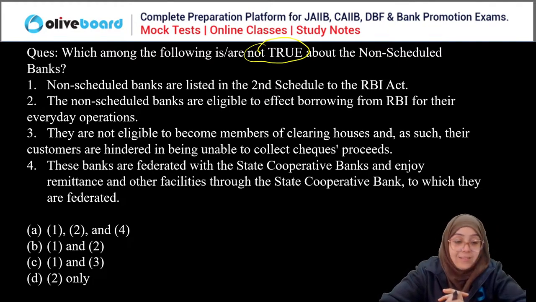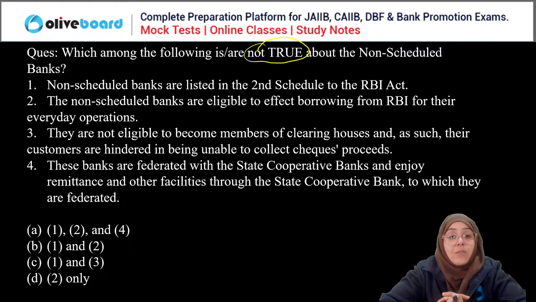Okay, so Sunny is saying D, second only, is not true. Again, just read the question, everyone. I'm saying you have to select the incorrect one regarding the non-scheduled bank.